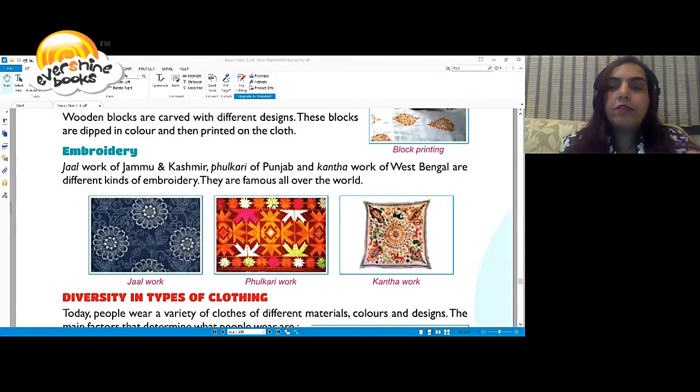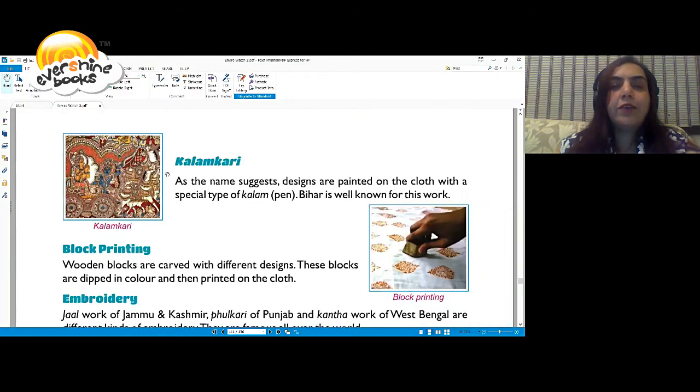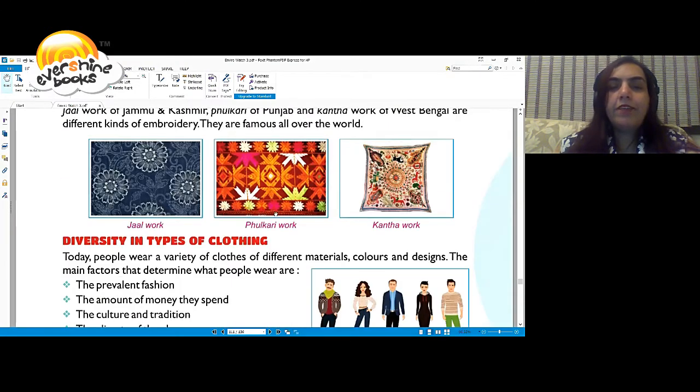Then you have embroideries. Jal work of Jammu and Kashmir, Fulkari of Punjab, and Kantha work of West Bengal are different kinds of embroidery which are famous all over the world. You can see these lovely pictures in your book. The Jal work, the Fulkari, the Kantha work, and you can see Kalamkari and block printing also. Lovely, isn't it?